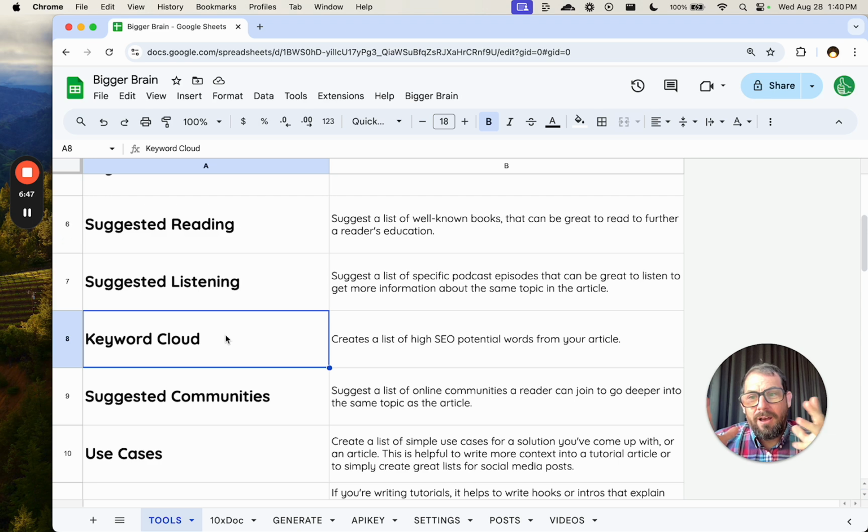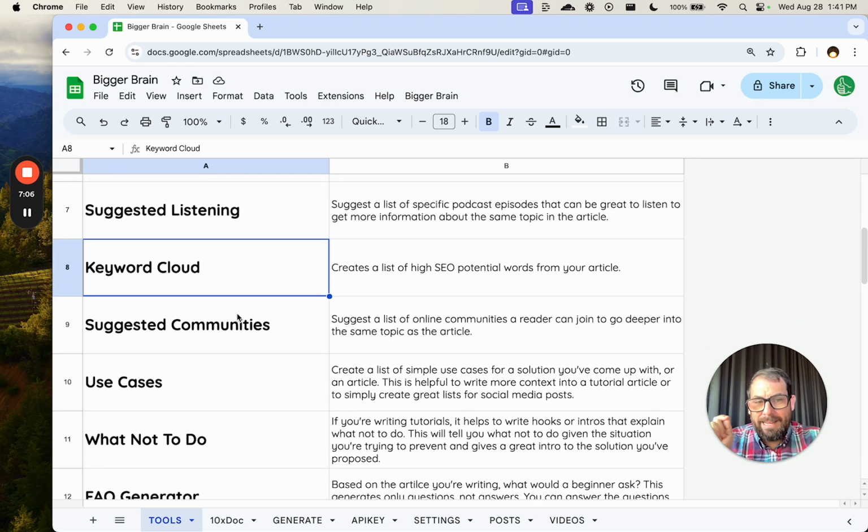for SEO. A lot of this stuff that I'm doing in BiggerBrain is not necessarily specifically for SEO. It is for making the readers' experience more enjoyable and more engaging. The readers will get more and learn more from your expertise and your education kind of content. So this is one of the few ones that are SEO related.